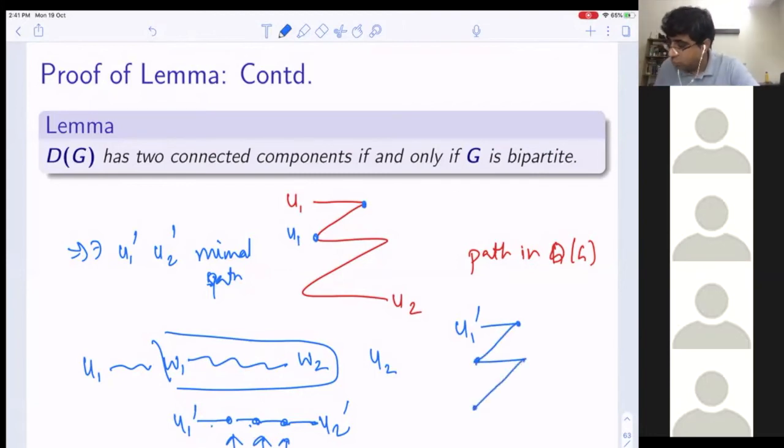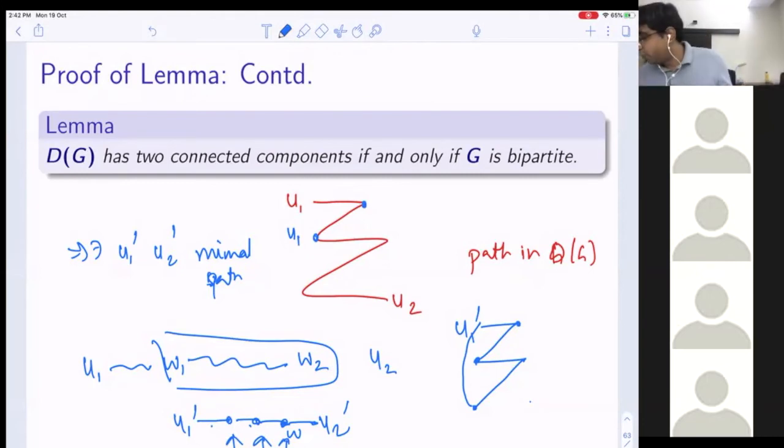But when I come to the last guy, look, this W to U2 prime, they are the same vertex. So when I trace this path in my original graph, this will close and this will create an odd cycle for us, right? So what happens is that every odd cycle goes to such a path, and every path of certain kind maps to an odd cycle. So what you have done is that in some sense you have given some sort of bijective correspondence between odd cycles and certain kinds of paths in G and D of G.